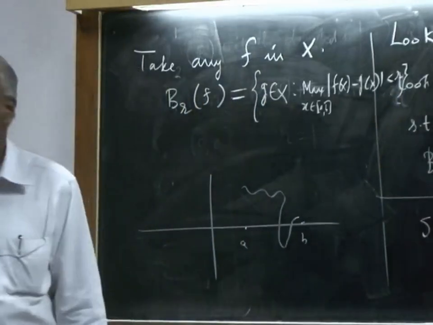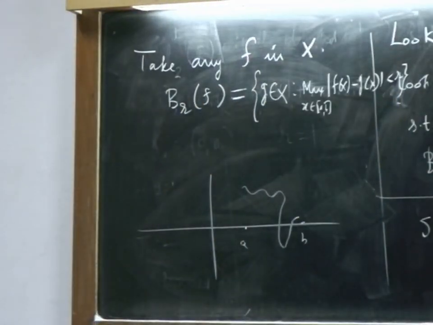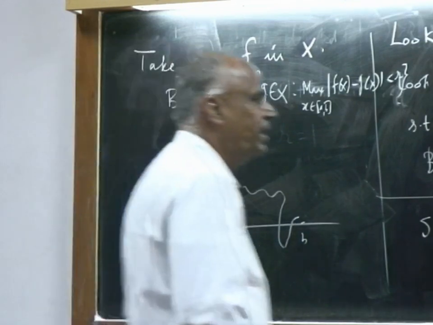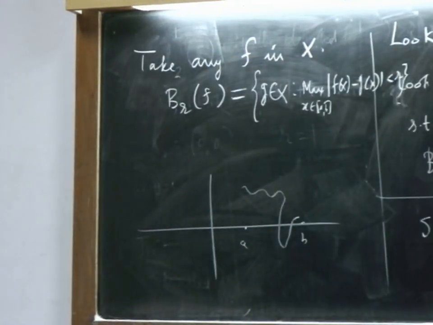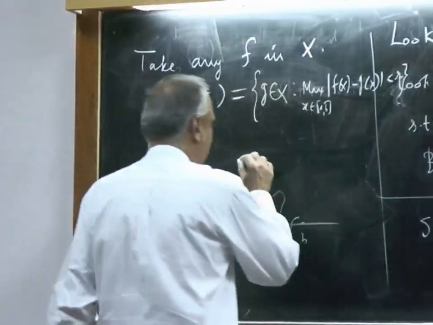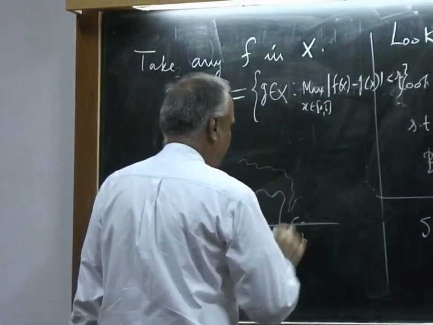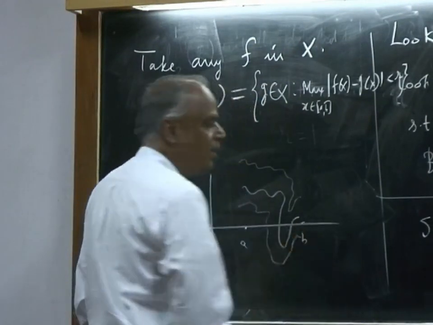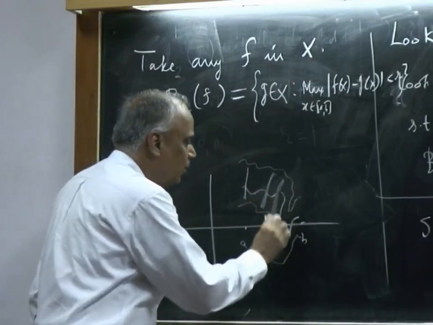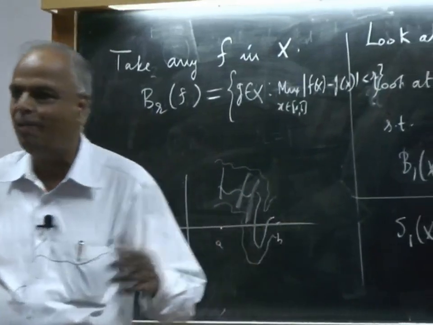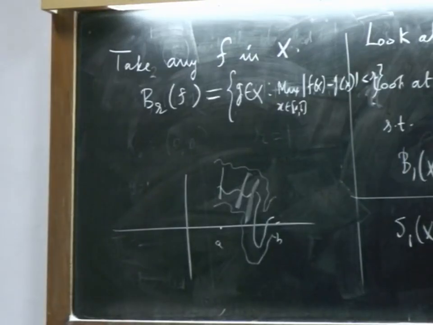How do I get that? What I did here was I just lifted this curve by 1 unit up and down. So, similarly, you lift this curve by r units and push it below by r units, and now any function whose graph lies in that band will be a candidate.